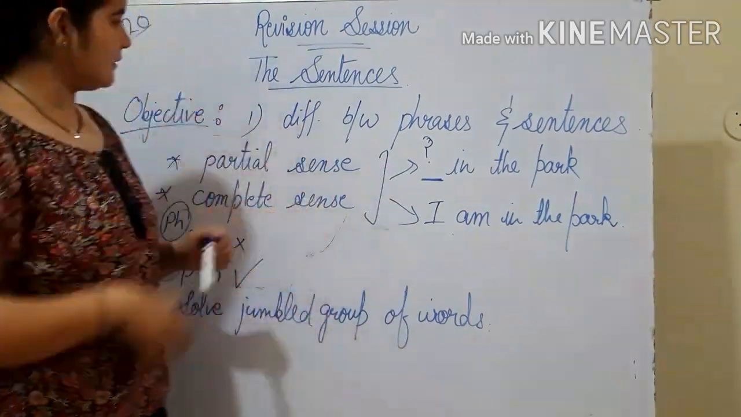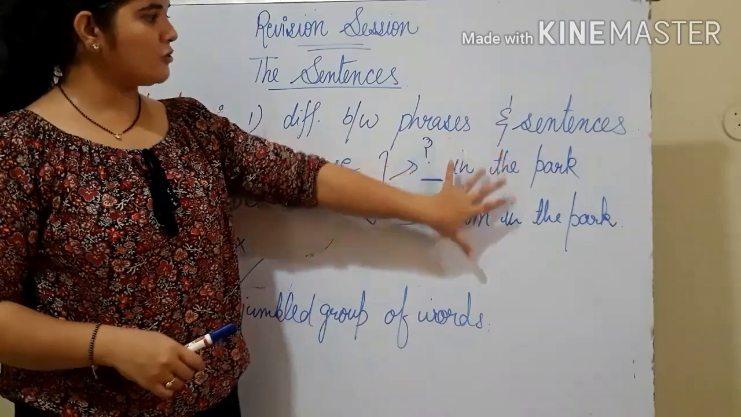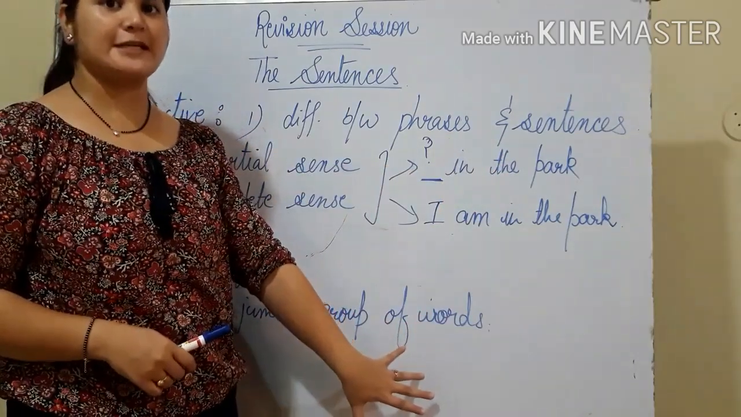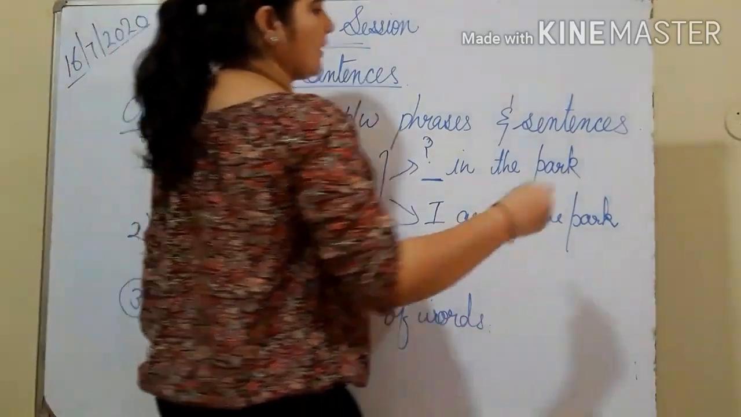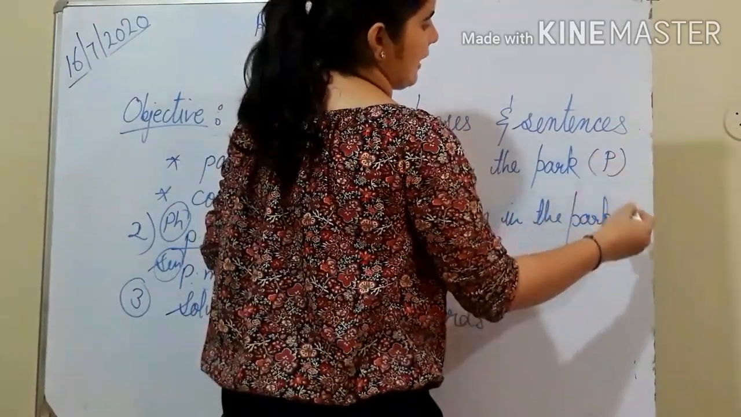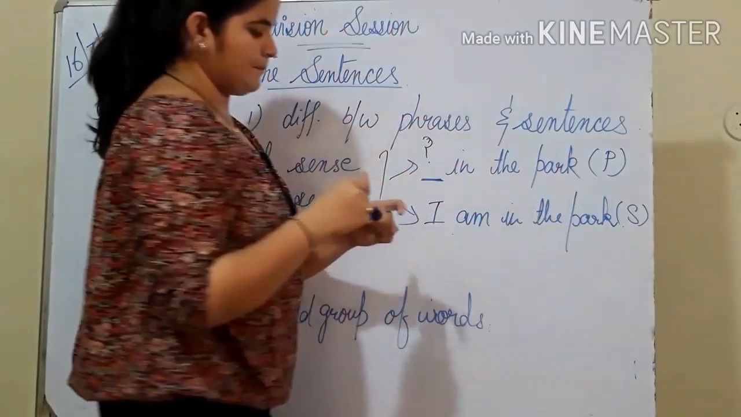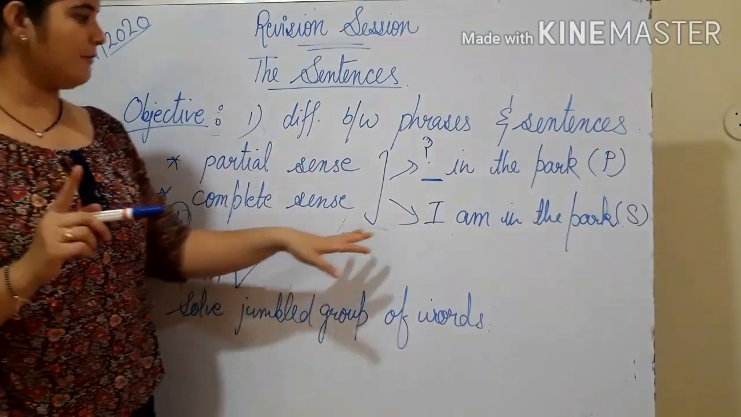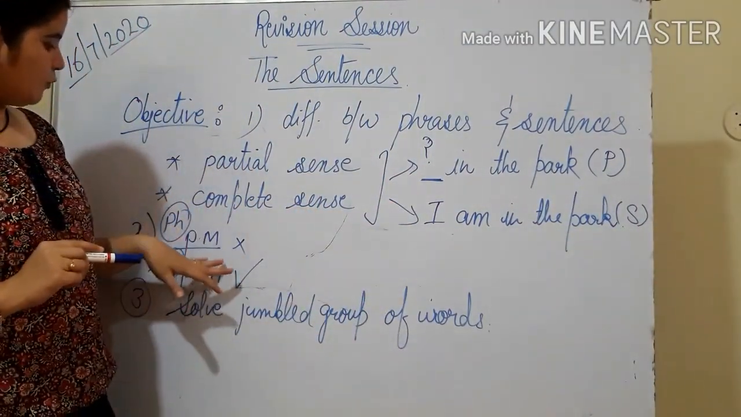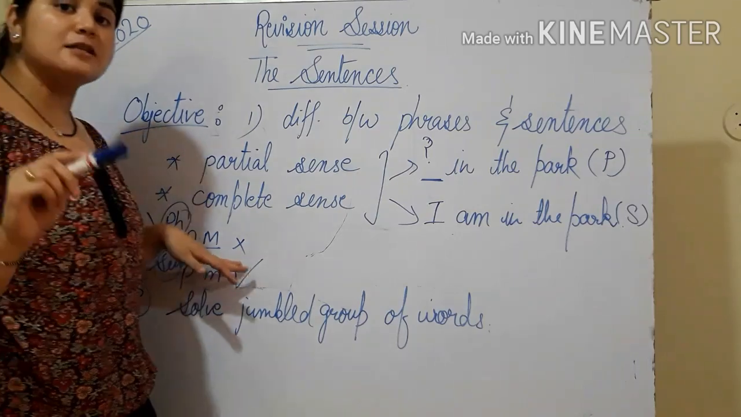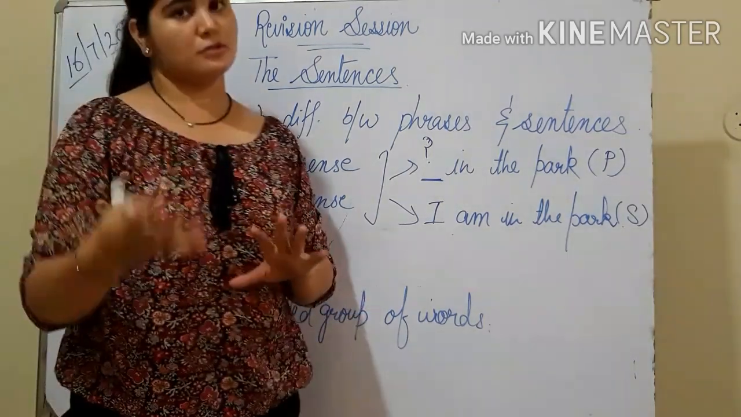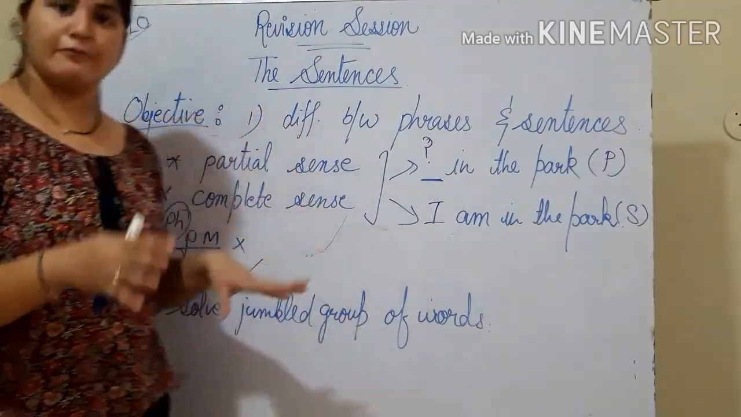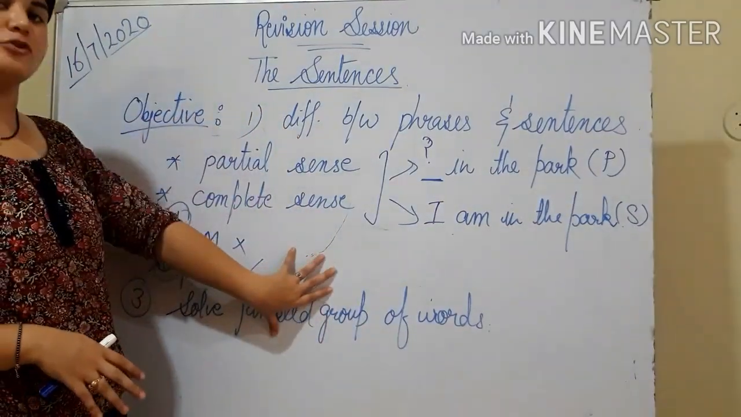So I'll be asking this first question. I'll be giving you certain phrases and sentences. They all are mixed up. You have to write or differentiate by writing a P for phrase and S for sentence. So this can be one exercise I'll be giving you. Next I'll be giving you the exercise to complete the sentence or to rearrange the jumbled words and use proper punctuation marks wherever required. तो इसमें ये दोनों ऑब्जेक्टिव पूरे हो जाएंगे.